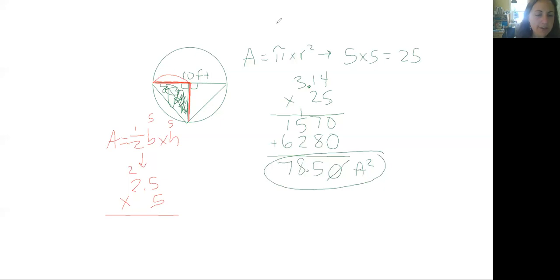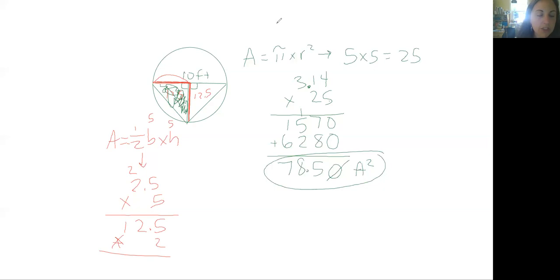So 5 times 5 is 25. 5 times 2 is 10, plus 2 more is 12. Move our decimal one place over, and we get 12.5 for the area of one of the triangles. So that means this is 12.5, but that also means that this is 12.5. So we need to add the two together or multiply by 2.